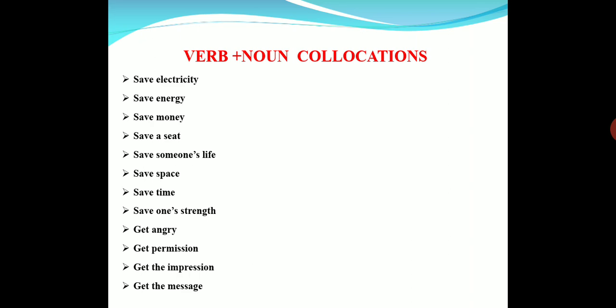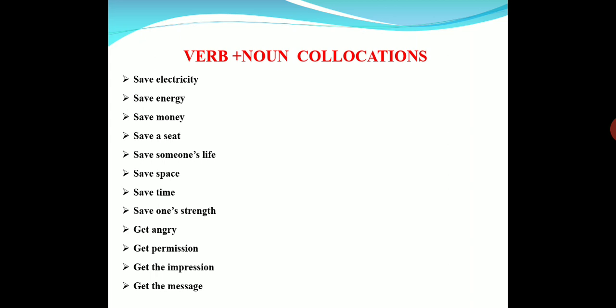Save electricity. Save electricity means using it properly without wasting it. Save energy. Save money. Save a seat. Generally we ask, save a seat for me in the bus, in the train.